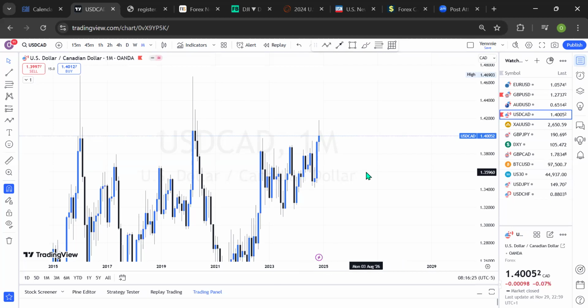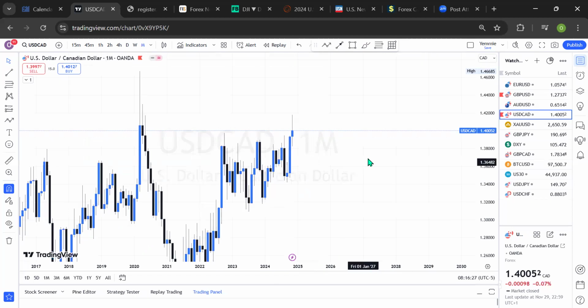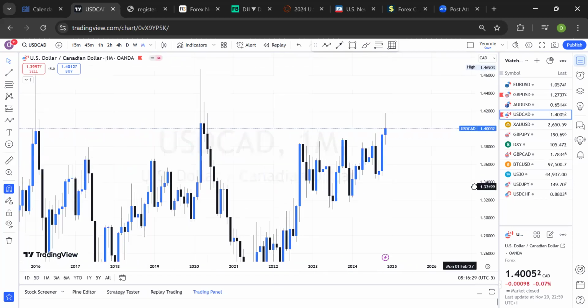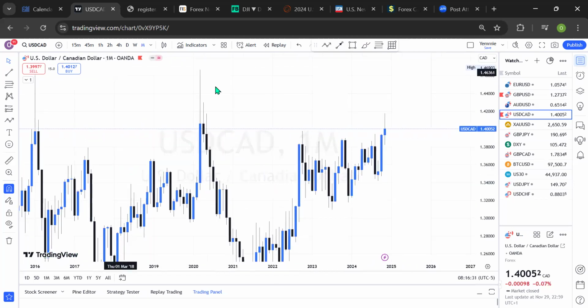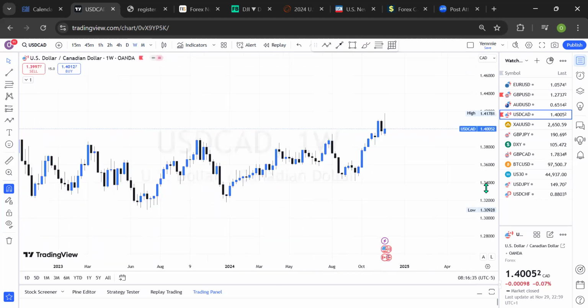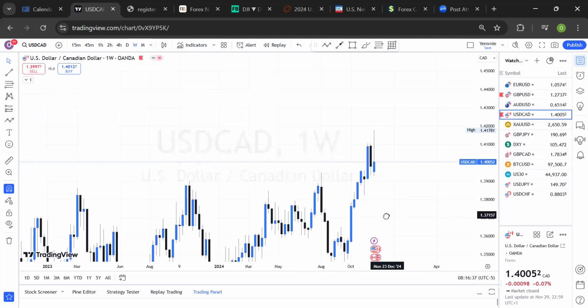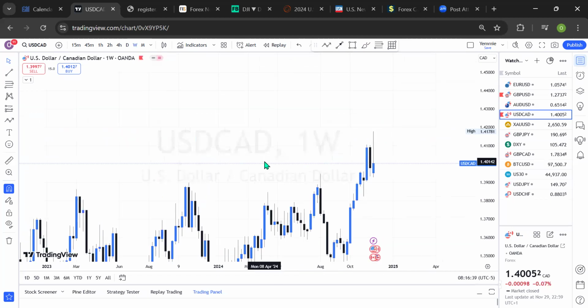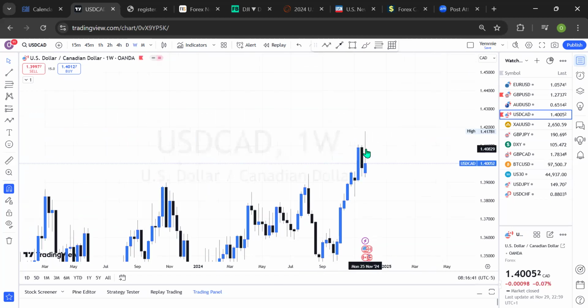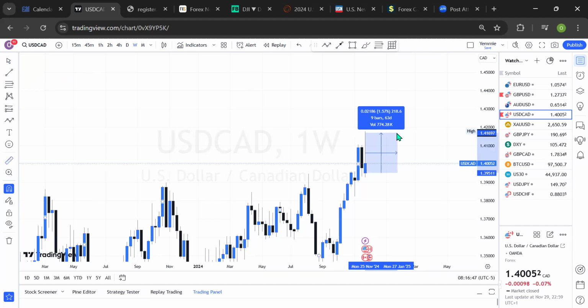And of course, what will happen from there? Will you be buying or will you be selling USD CAD based on what you're seeing on the monthly time frame? That will never be clear until we go to a lower time frame, like the weekly time frame. And on the weekly time frame, the previous week was a bearish candlestick formation, and the last week was also a very massive bullish candle, which in fact created about 233 pips.